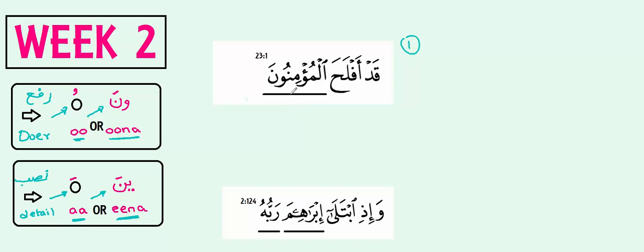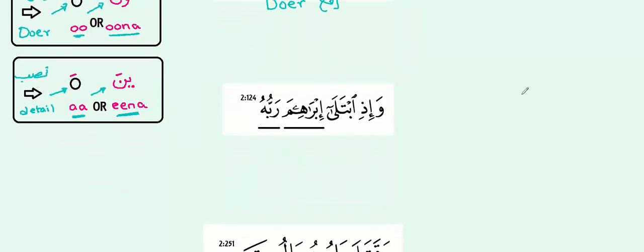Al-mu'minuna. Do I hear an una in the end? Yes, I do. I hear an una in the end, which is why I can identify that al-mu'minuna are the doer of some action that is happening. So the status of al-mu'minuna is rafa. Example number 2.